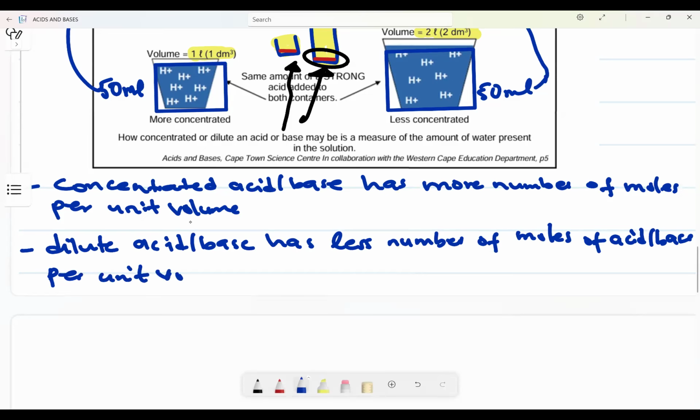Very, very important. Remember one thing, you cannot make something that is strong to become weak. That is a very, very key concept.